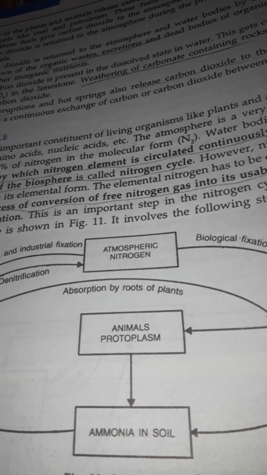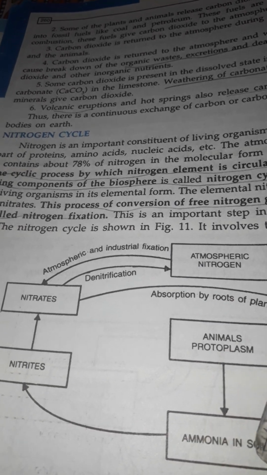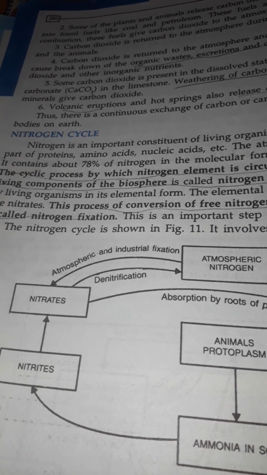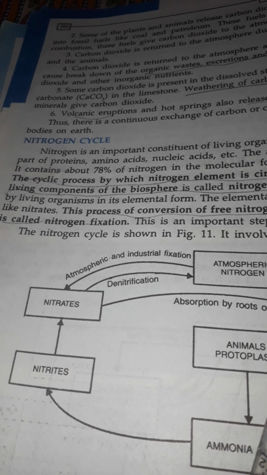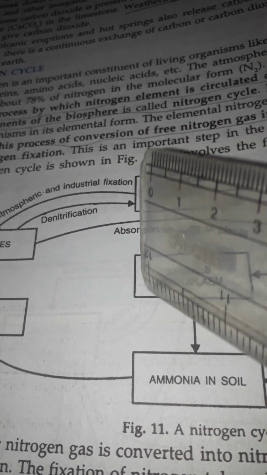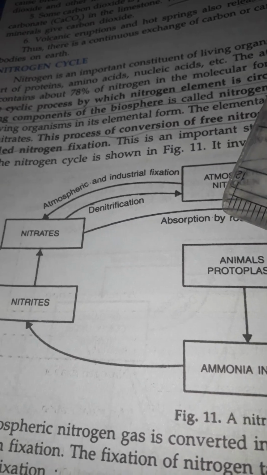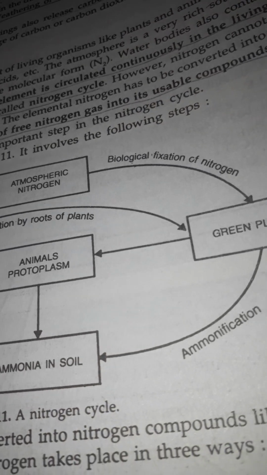The plant absorbs nitrogen compounds like nitrates from the soil and water and converts them into organic compounds. The process of conversion of inorganic compounds into organic compounds that become a part of a living organism is called nitrogen assimilation. Okay, this is called nitrogen assimilation.